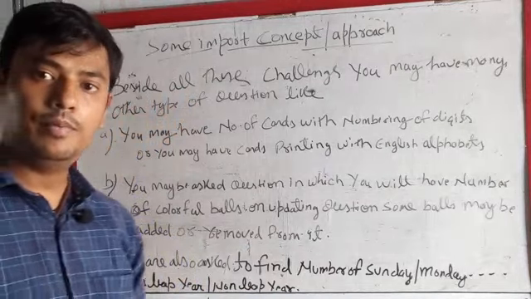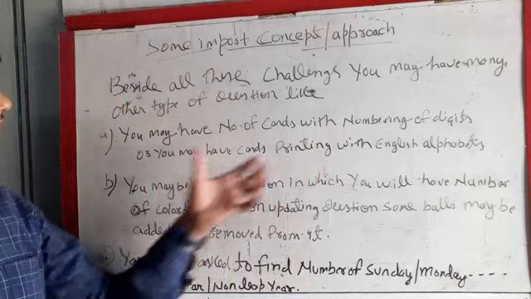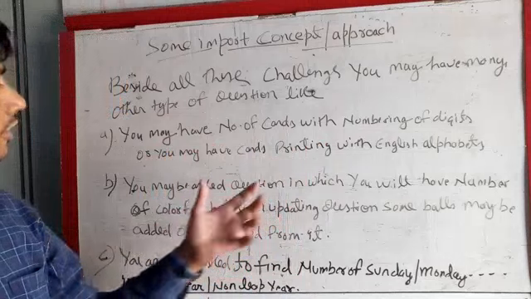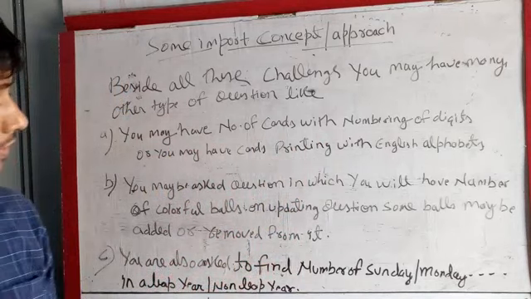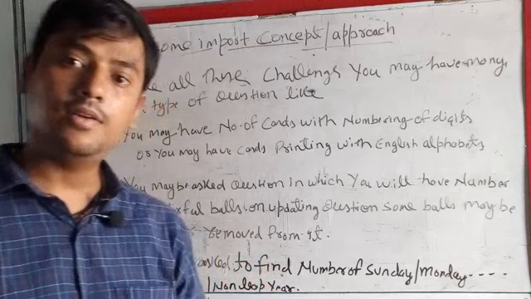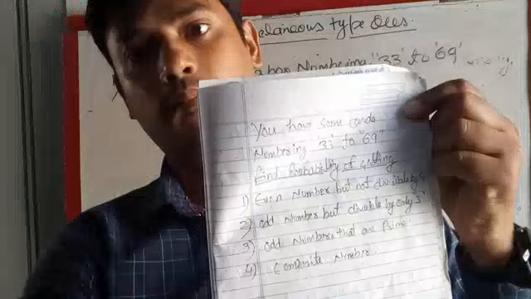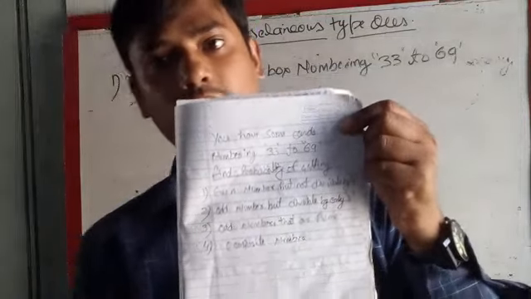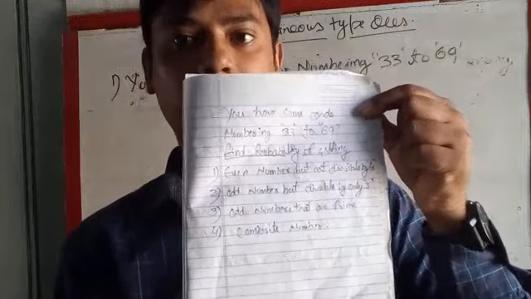Some other important approaches are written here. You may have a number of cards with numbered digits, or cards printed with English alphabets. You may also be asked to find the number of Sundays or Mondays in a leap year or a non-leap year. All these are challenges you can get while doing the probability chapter. Students can also get such types of challenging questions.